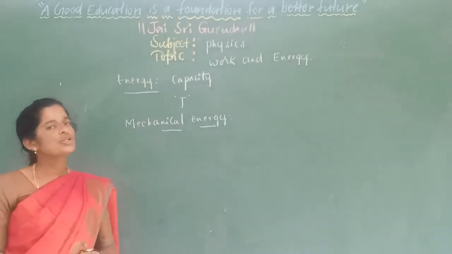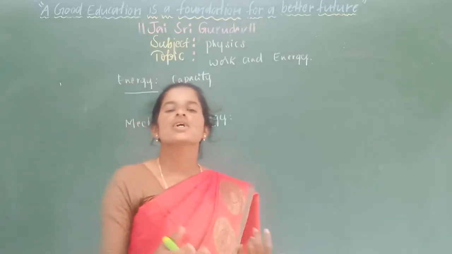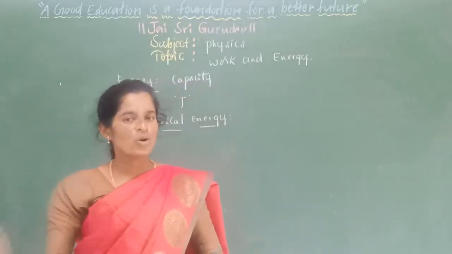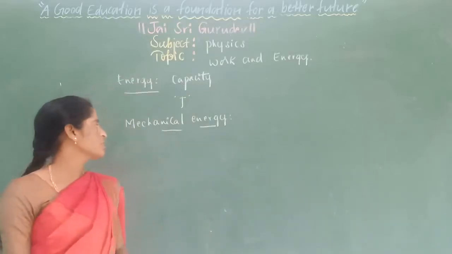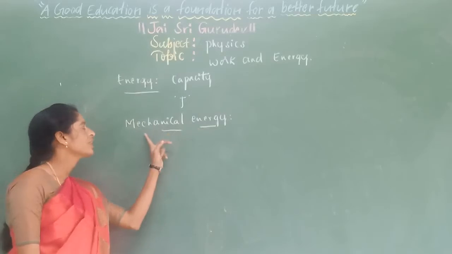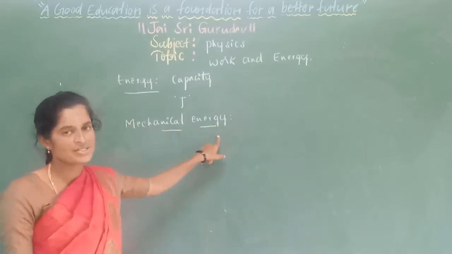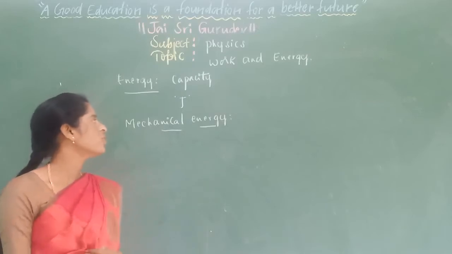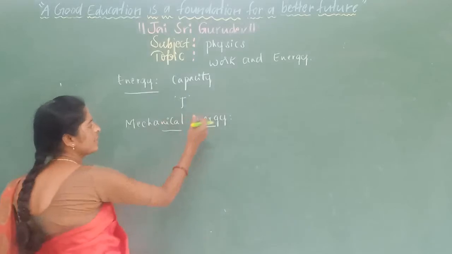That means energy in a body is due to these conditions: the position of the body or its motion. These two conditions are taken as mechanical energy. So what is mechanical energy? It is the sum of kinetic energy and potential energy.